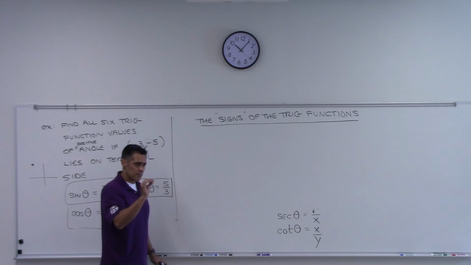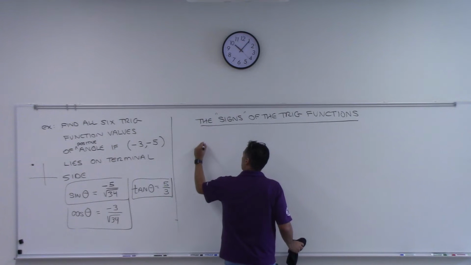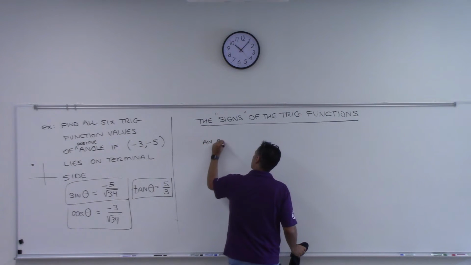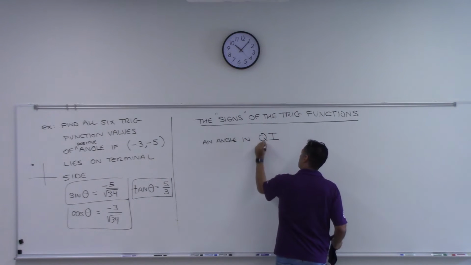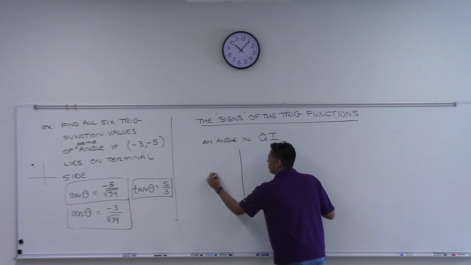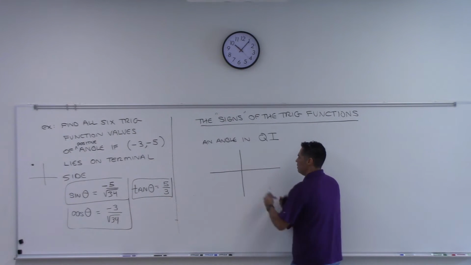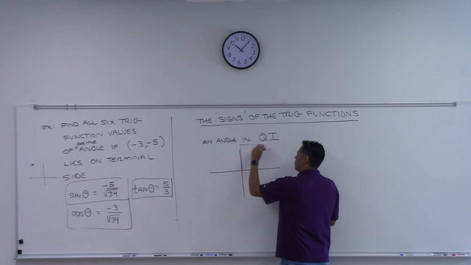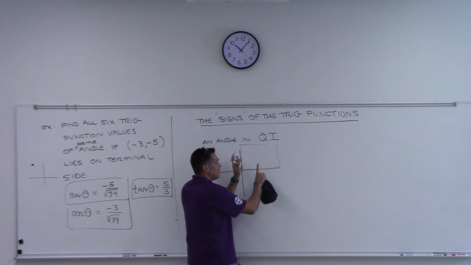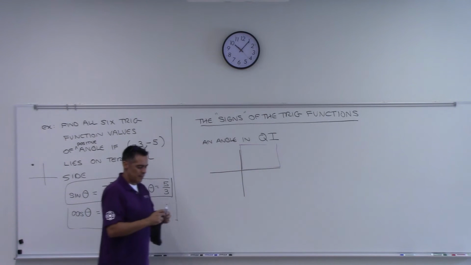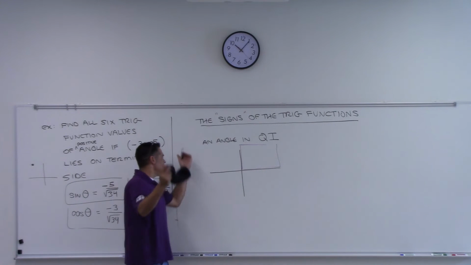Okay? All right. I want you to think about any angle in quadrant 1. We talked about quadrants already, right? Quadrant 1, I'll highlight it. This is quadrant 1, right? It goes forever in that direction, but that's quadrant 1. Let's think about all of the possible angles, or any angle you could think of in here.